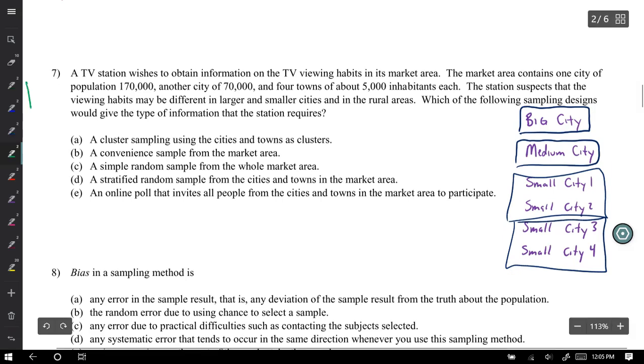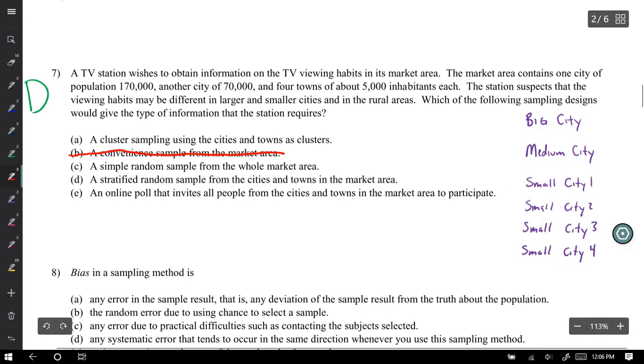And that is D. I'm not going to do convenience sample, which is choice B. A simple random sample would take all of these cities, all the different sizes, and it would put them into one group.